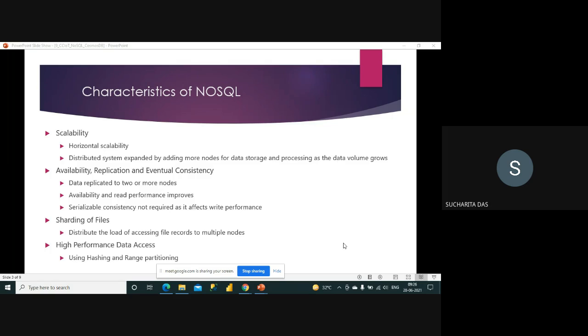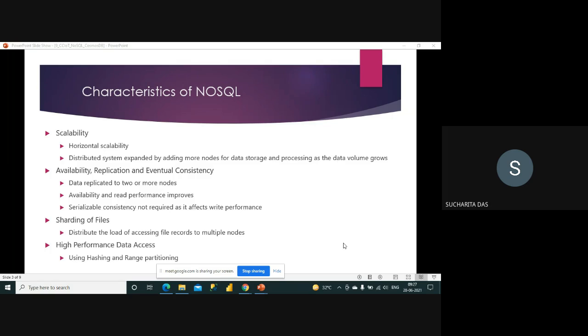Otherwise a lot of concurrency issues may happen, which we discussed when we talked about traditional relational databases. But here we don't need that type of strict consistency, because here we have the data and we need to process it immediately.